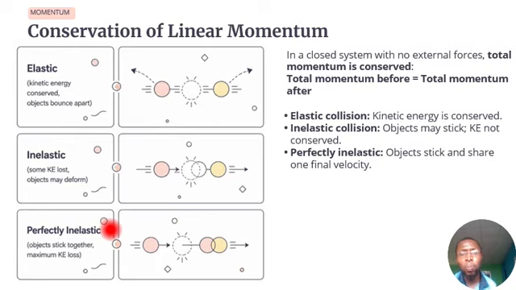Momentum simply means the product of mass and velocity. That means an object with a mass moving with a velocity at a particular point in time. Now the law of conservation of momentum, what does it state? It states that in a closed system with no external forces, total momentum is conserved, or defined in a different way, the total momentum before collision is always equal to the total momentum after collision. That's what the law is saying, provided there is no external force.